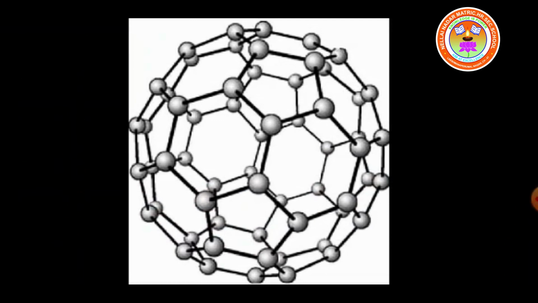Fullerenes are made up of 6-membered and 5-membered rings. Various kinds of fullerenes are available with carbon atoms ranging from 20 to 540. Okay. So we have varieties of fullerenes. This fullerene is called Buckminster fullerene or buckyball or C60. Carbon 60. It has 60 carbon atoms and so it is called C60.